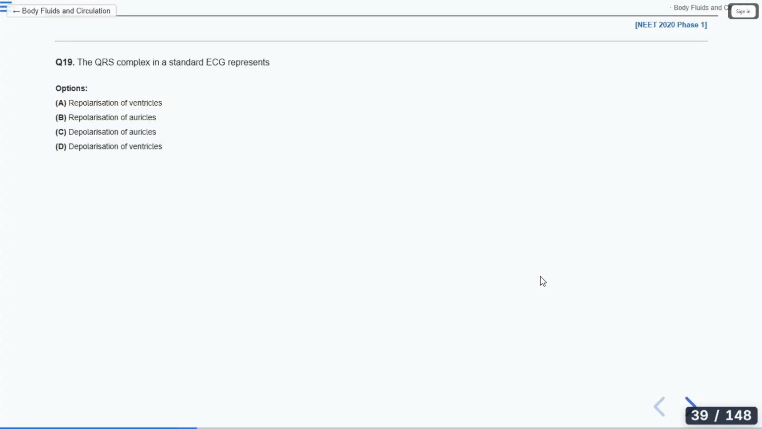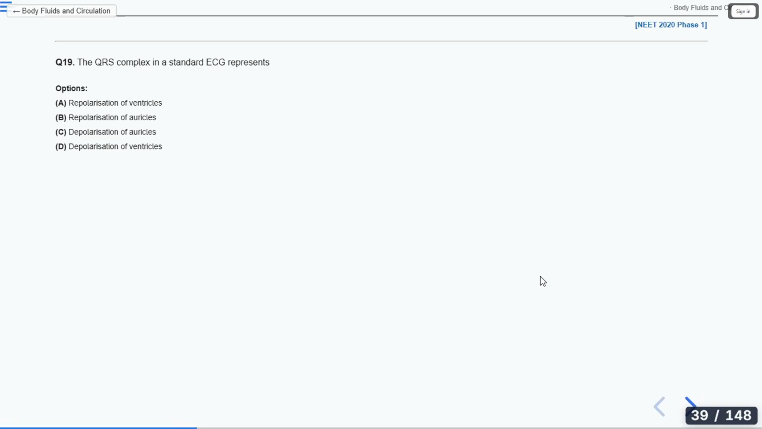Okay, next one. The QRS complex in a standard ECG represents repolarization of ventricles, repolarization of auricles, depolarization of auricles, depolarization of ventricles. QRS complex in a standard ECG represents depolarization of ventricles.